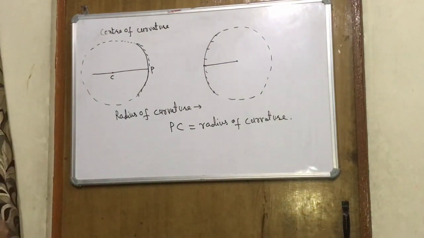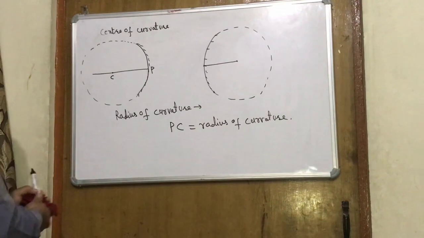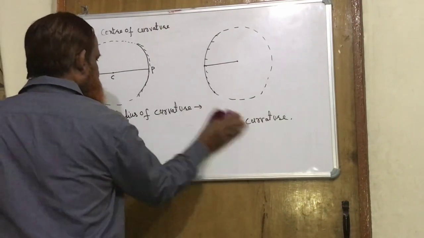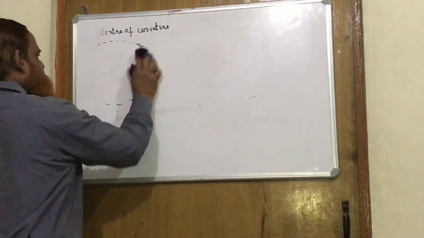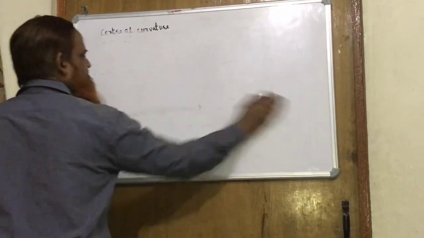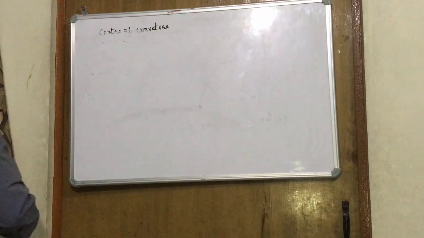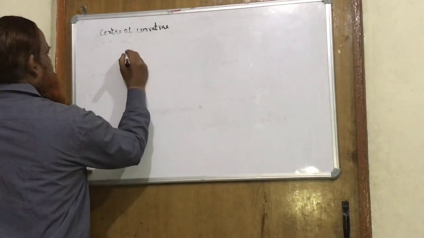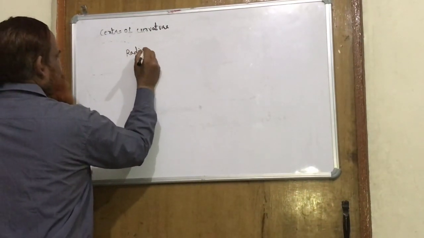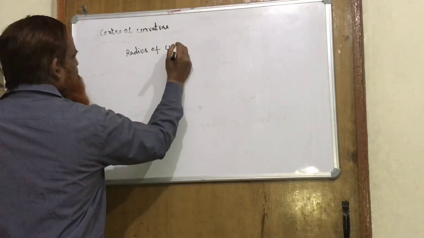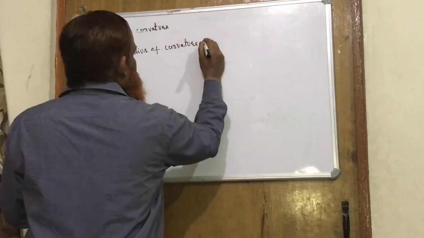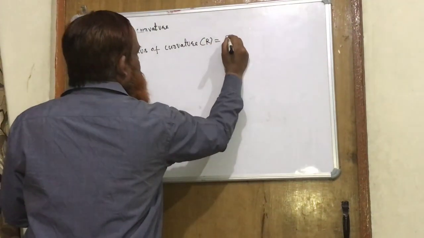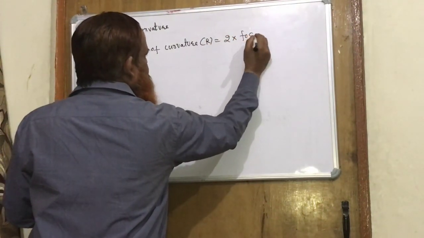Now the relationship between focal length and radius of curvature: radius of curvature R is equal to twice the focal length.